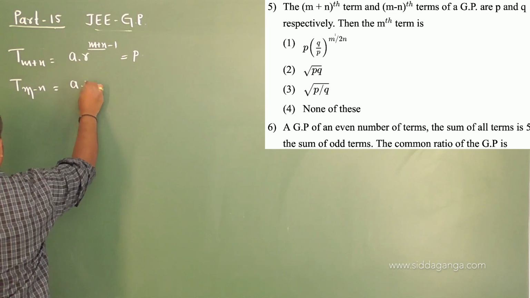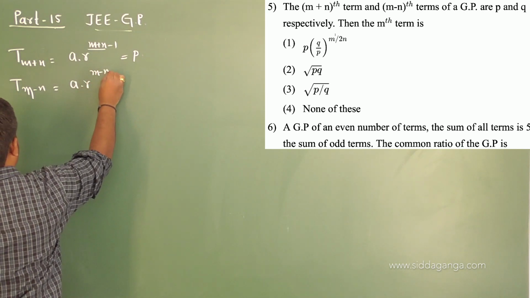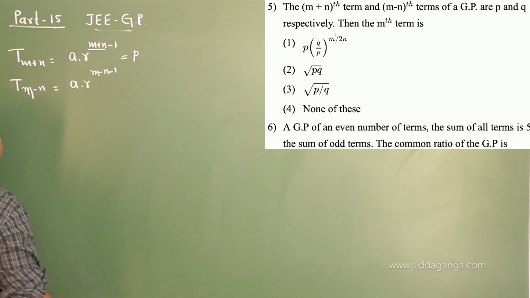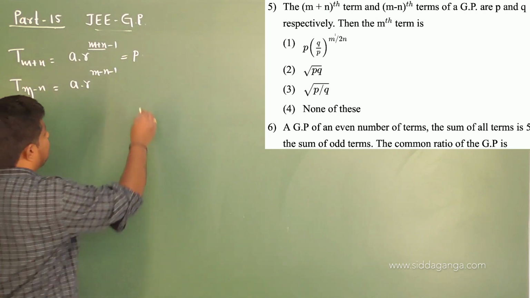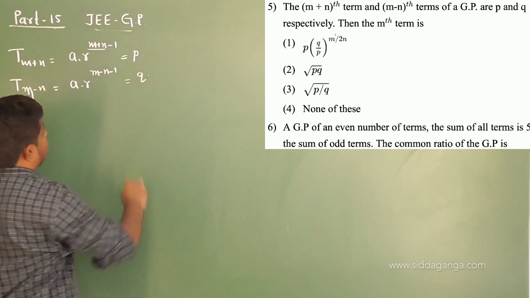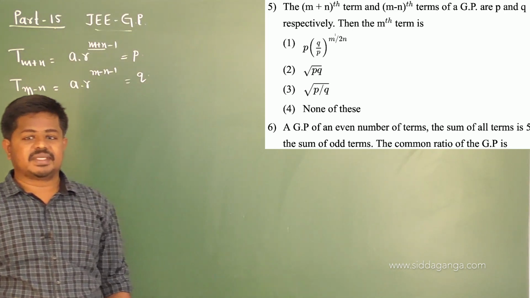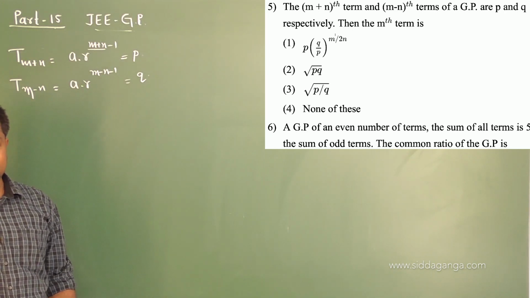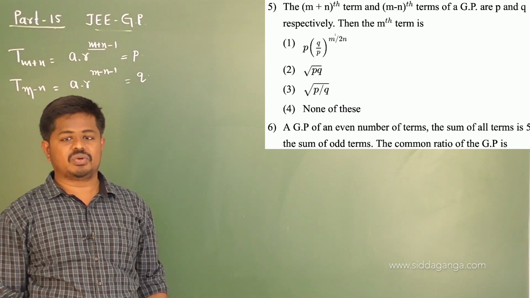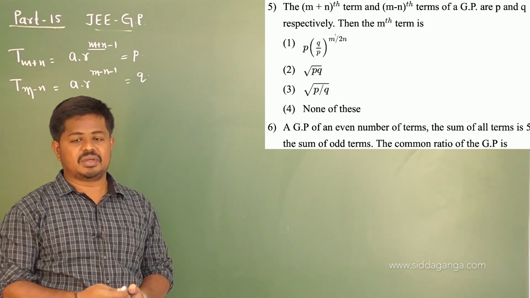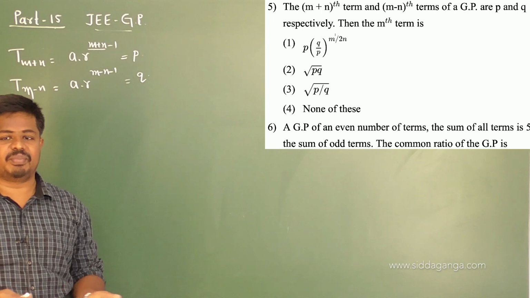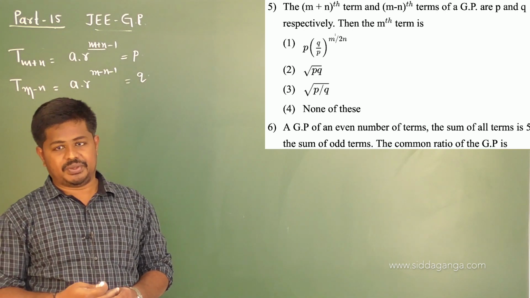That is what? A into R power of m minus n minus 1. You mean like A into R power of n minus 1. This is given Q. Then whenever m plus nth term is P and m minus nth term is Q, then what is true among the four options, right? So in the options we have P by Q, Q by P and PQ.